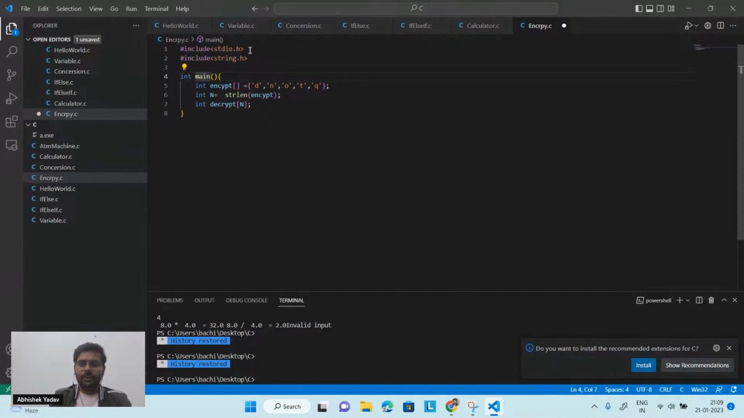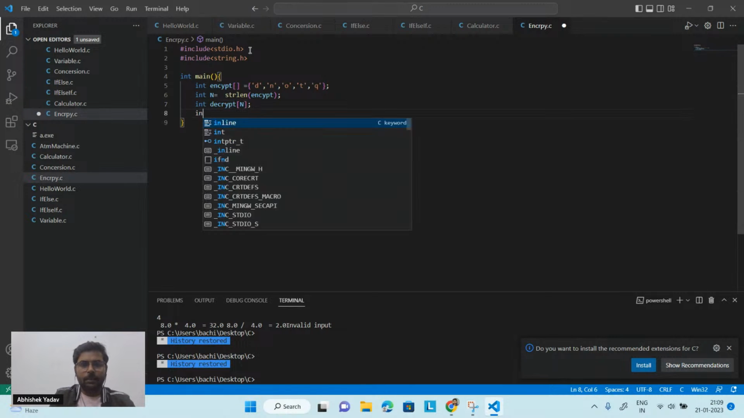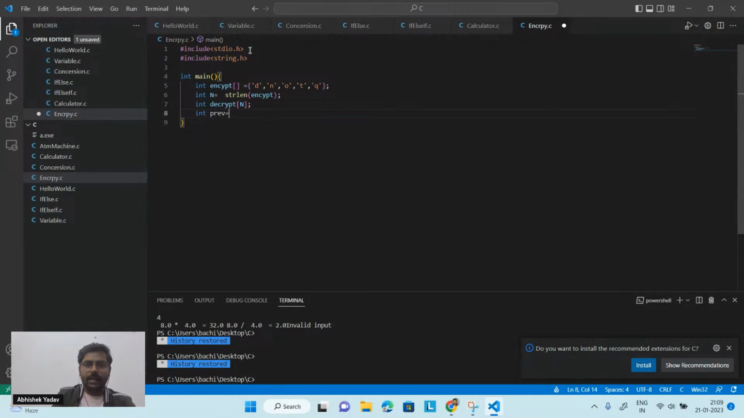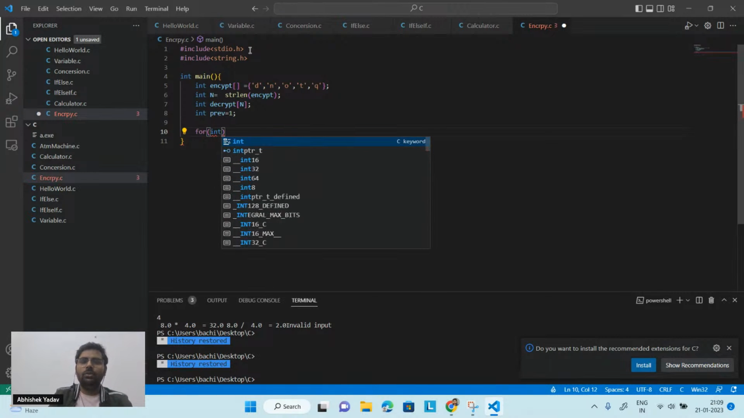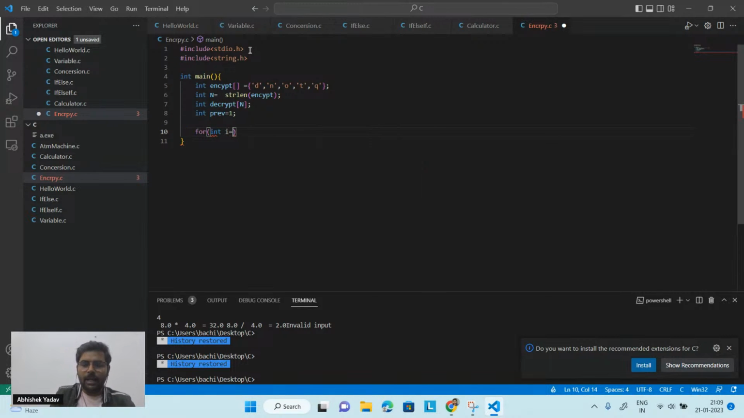Okay, so I have created an encrypted message, and I have the decrypted part also. Now what will I do? I will create a previous value, and inside previous I will store 1. After that, I will use a for loop to iterate through the whole array, that is from i equal to 0, i less than n, i plus plus.